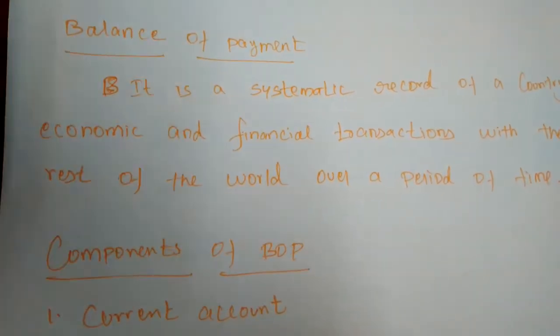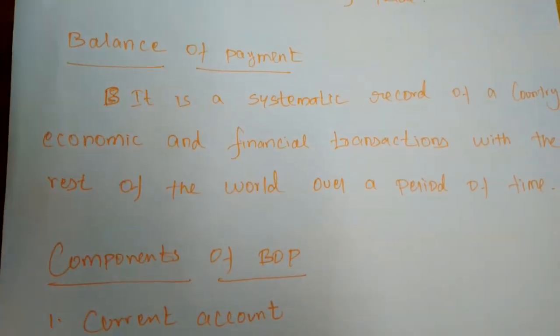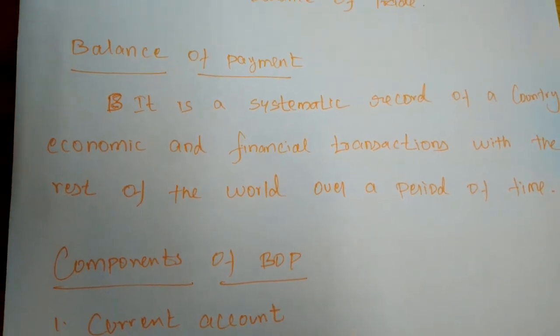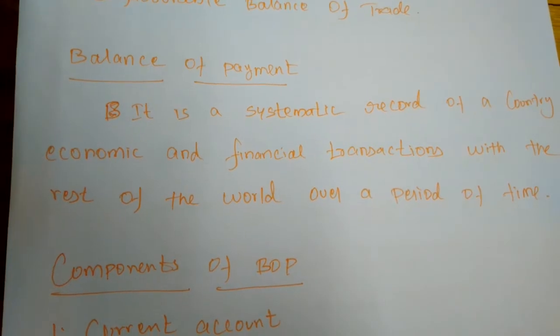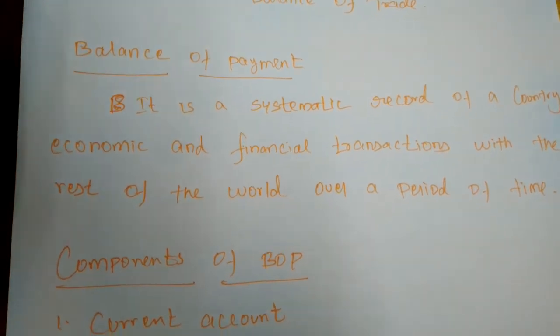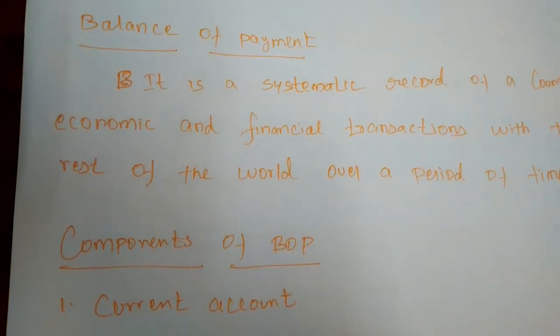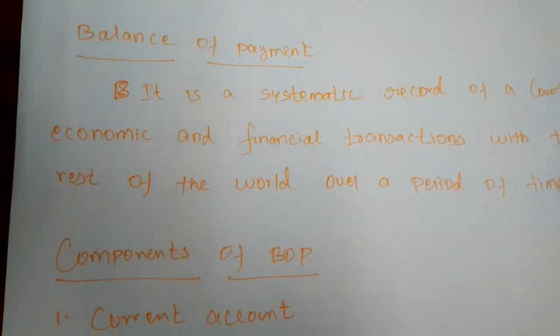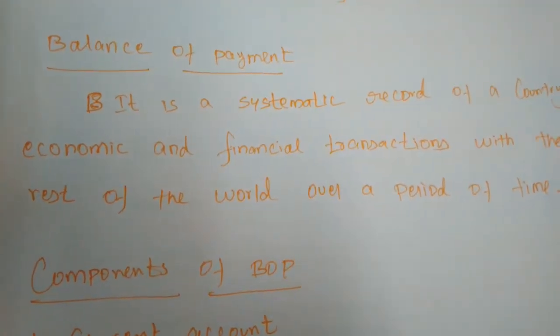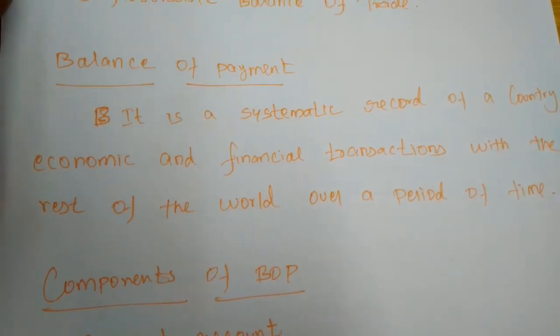When the financial transactions continue, they will be recorded. So the balance of payment is a systematic record of a country's economic and financial transactions with the rest of the world over a period of time. It must be considered as one year.